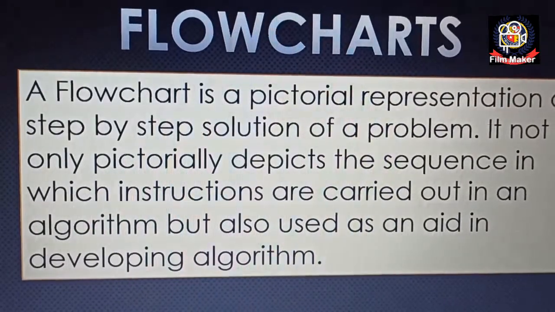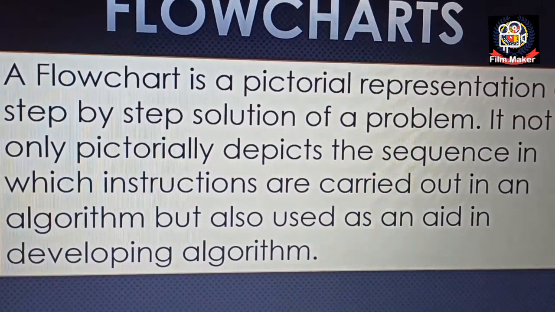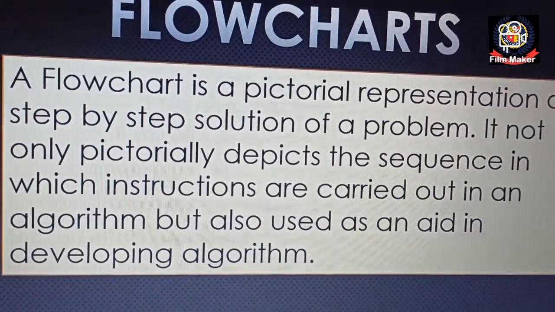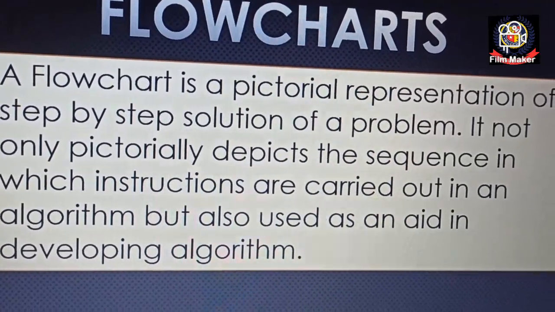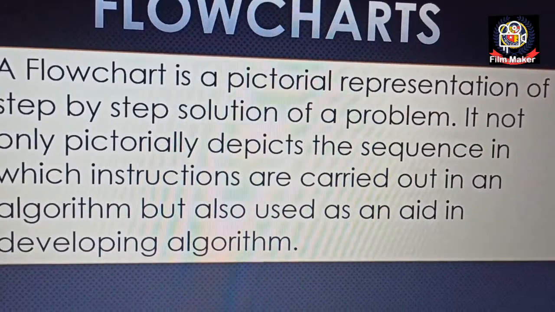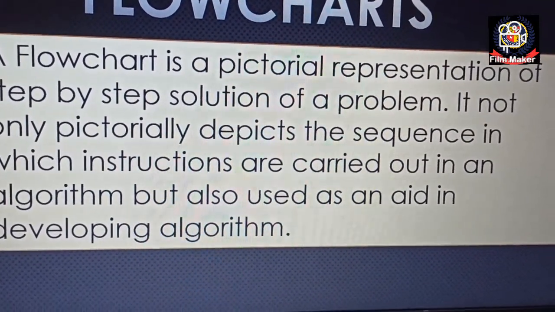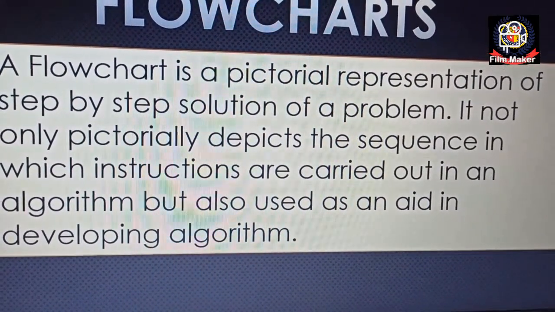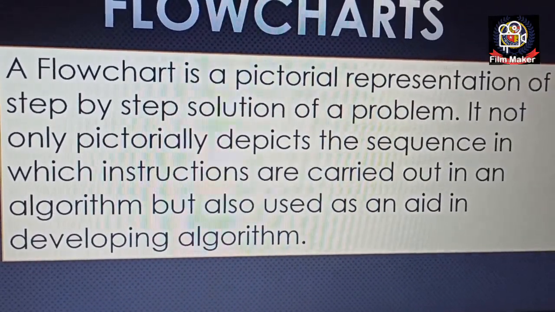Every symbol has its own specification that you need to remember, because it is very important while you are designing the algorithm: which symbol is used for starting, for ending, when we are giving input, when output is generated, when processing takes place, for the sequence of flow of control, then decision making when we are putting conditions, and the connector when we are joining other symbols. So these are the symbols and their specifications.